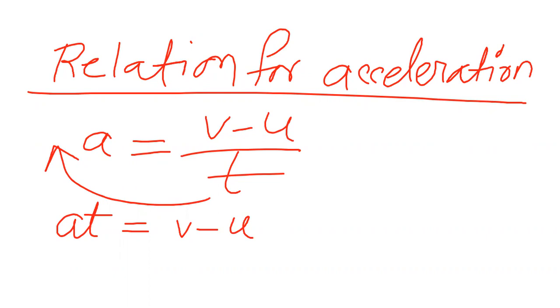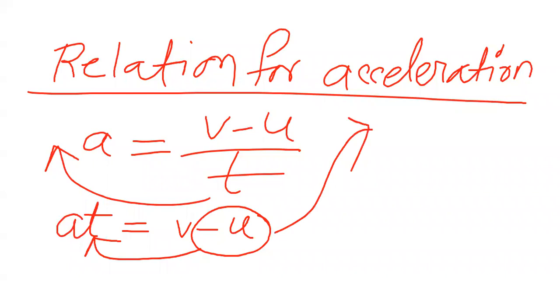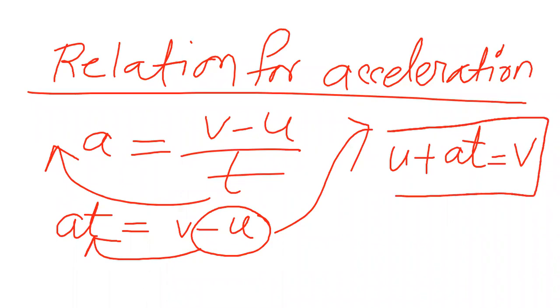Okay, now take this U to the left side. When it goes to the other side, the minus sign will be changed into plus. Exactly. That means V is equal to U plus AT. That is the relation between velocity and acceleration.